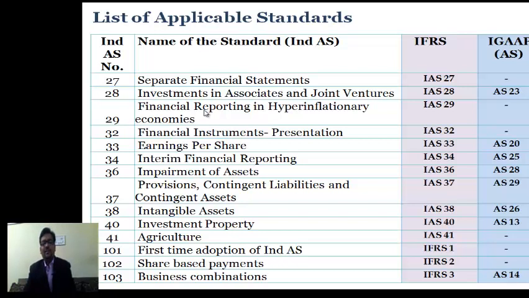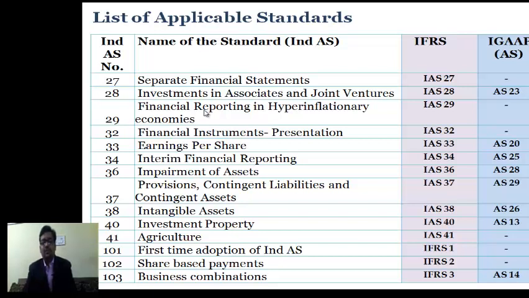So Ind AS 101 is again a new standard, first time adoption of Ind AS, like IFRS 1, which is first time adoption of IFRS. So there is no such standard in our existing Indian GAAP regime. Ind AS 102 talks about share-based payments like IFRS 2, but under Indian GAAP there was no notified standard on share-based payment. There was a guidance note issued by ICAI on accounting for employee share-based payments.